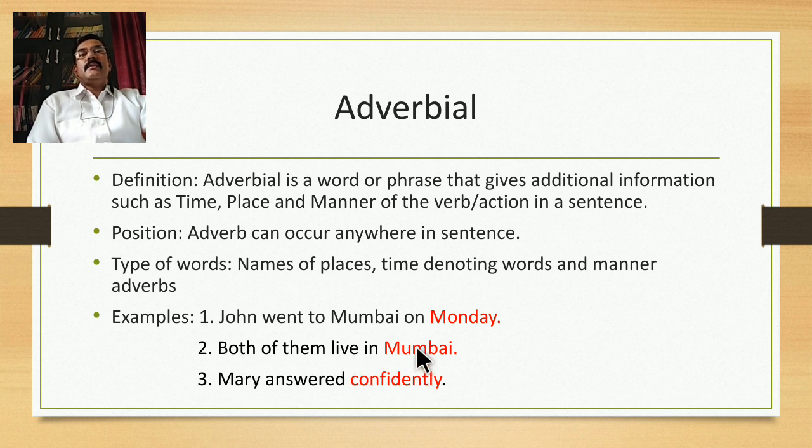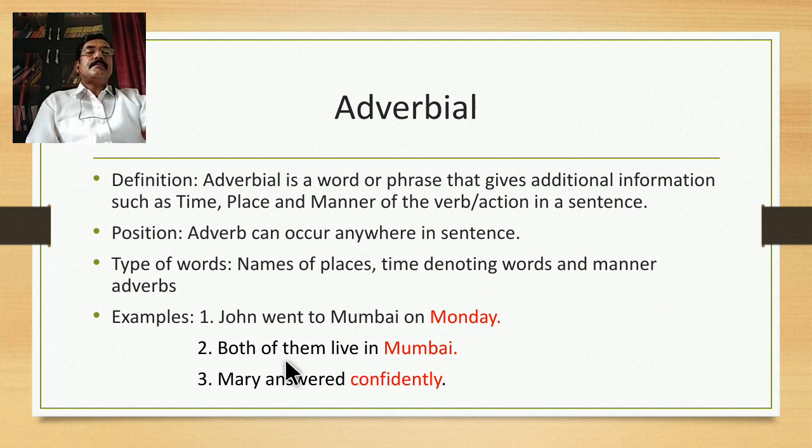So Mumbai is a place adverbial. Mary answered confidently. So confidently is the manner adverbial because it talks about the manner of answering. Answering is the action. So how did Mary answer the question? Mary answered confidently. So the manner of answering is confidently.